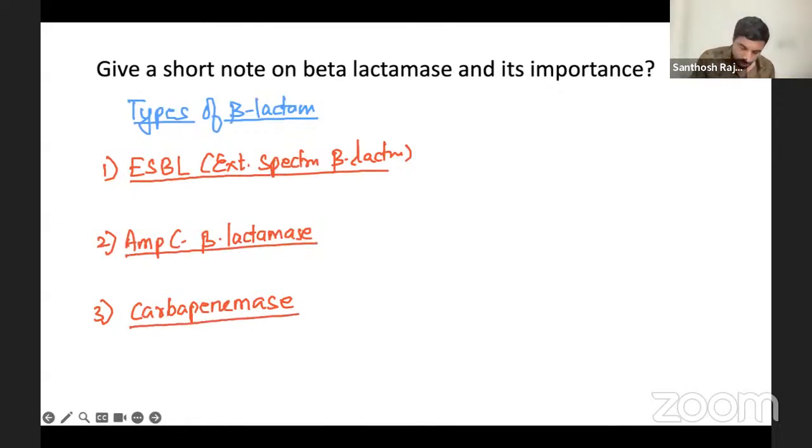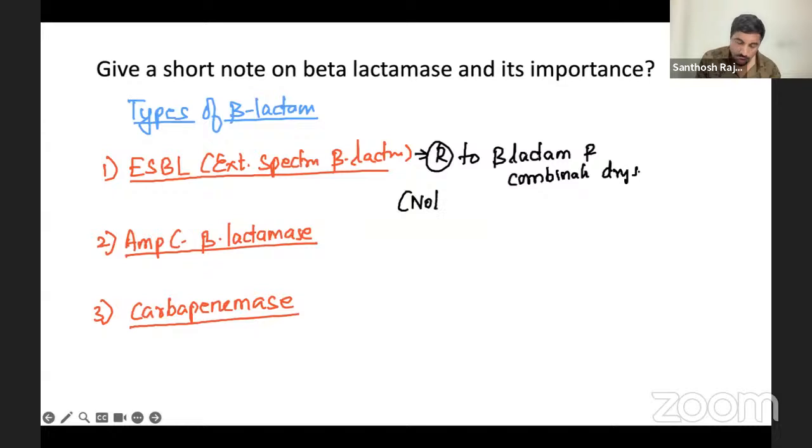Now the points are very important. Which drugs will not work? ESBL is usually resistant to beta lactam drugs and beta lactam combination drugs. It is still not resistant to carbapenem and cefamycin.